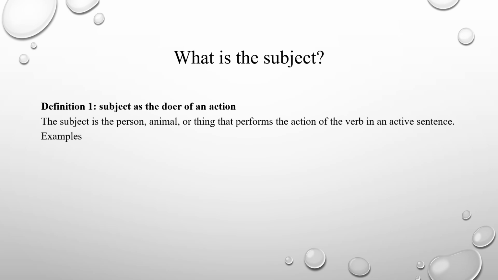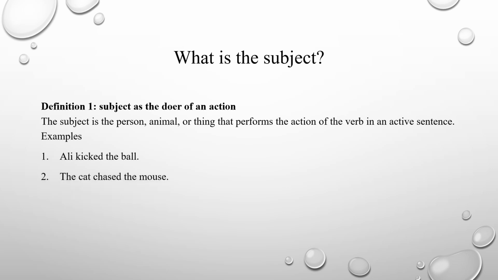We can say the subject is the person, animal, or thing that performs the action of the verb in an active sentence. Okay, we say the subject is the doer of the action of the verb. It means that the subject performs an action. For example, Ali kicked the ball. Who kicked the ball? Ali. Ali is the doer, is the performer.